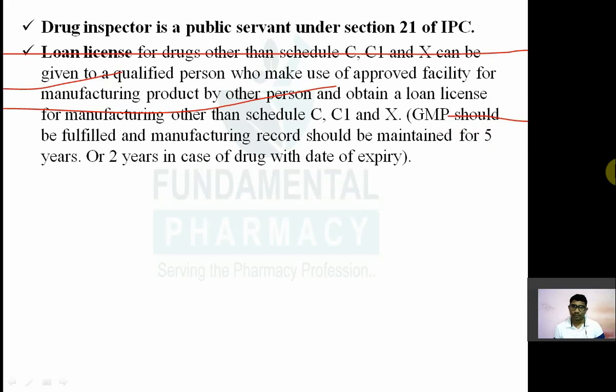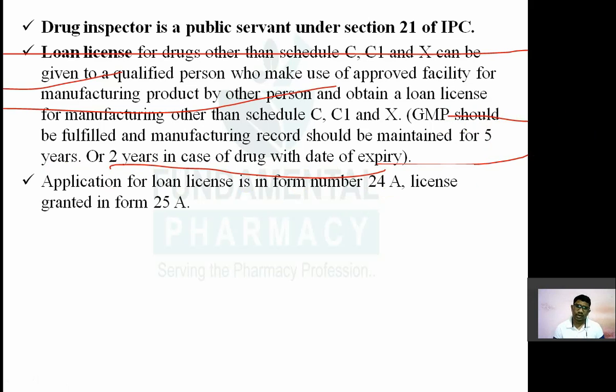GMP should be fulfilled at that facility, and the manufacturing record should be maintained for 5 years, or for 2 years after expiry in case of a drug with expiry. जिसका एक्सपायरी हो चुका है उसके बाद में भी 2 साल तक आपको रखना पड़ेगा, तभी जाके आपको उस फैसिलिटी को लोन लाइसेंस मिलेगा.